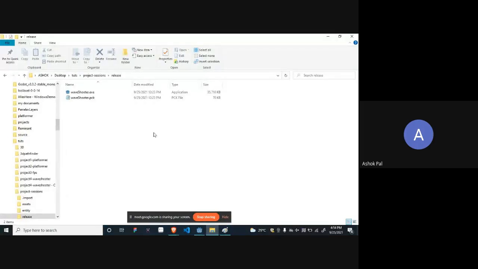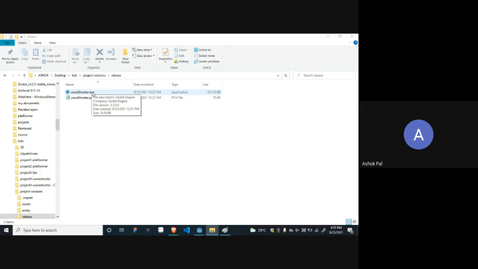Let my screen be presented to you. Is my screen visible? Okay. See, when you download those templates, you will have the feature to export your project, and it will be exported in this way: an .exe and also a pck file. This pck file consists of the compressed versions of your sources. All the sprites, music, or everything you use will be stored here. Never delete this file. If you delete this file, this will not work.